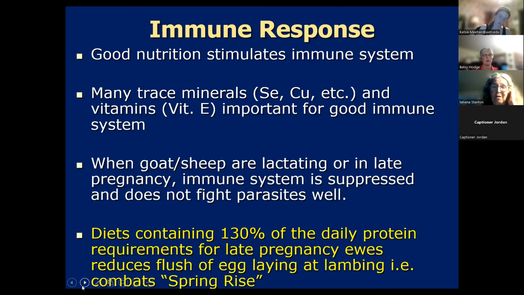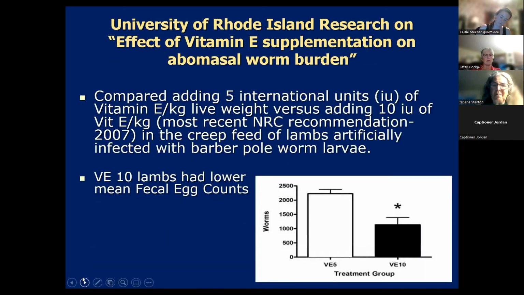And they think it's primarily because the animals have really good immune systems going into lambing. And so therefore the L4 larvae don't get those triggers to go ahead and do a frenzy of egg laying. So keep that in mind, that late pregnancy isn't necessarily a time to go low on your protein. There are some advantages to going at 130% of the daily requirements for a late pregnancy animal.